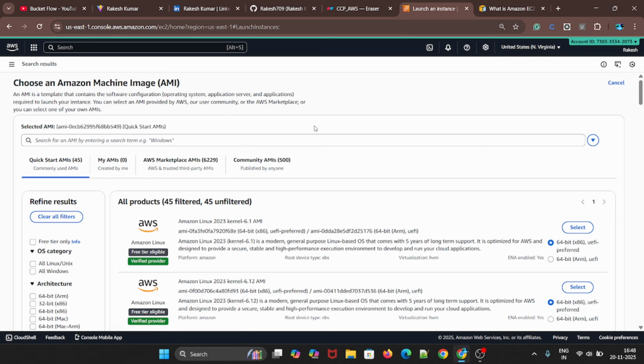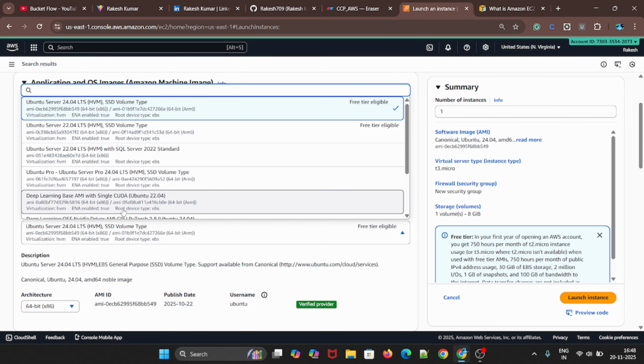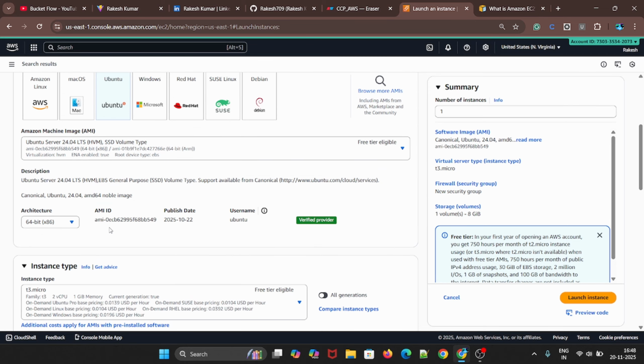Let's get back to our home window. Now we'll select Ubuntu, and after Ubuntu you need to select the version. As of now the latest one which is free tier eligible is 24.04 LTS, in the sense long term support. That's the full form. And architecture 64-bit x86, anything, keep it default only.